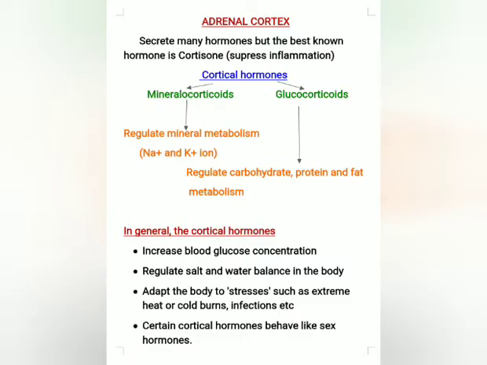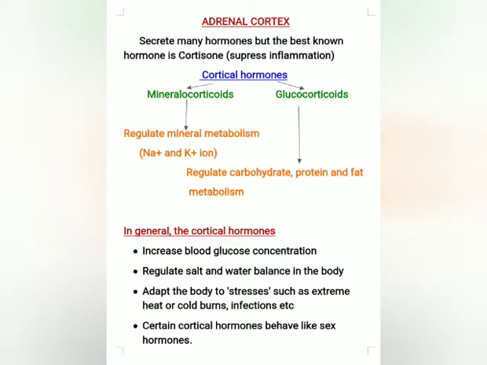Adrenal cortex secretes many hormones, but the best known hormone is cortisone, which suppresses inflammation. The cortical hormones secreted by adrenal cortex are categorized as mineralocorticoids and glucocorticoids.